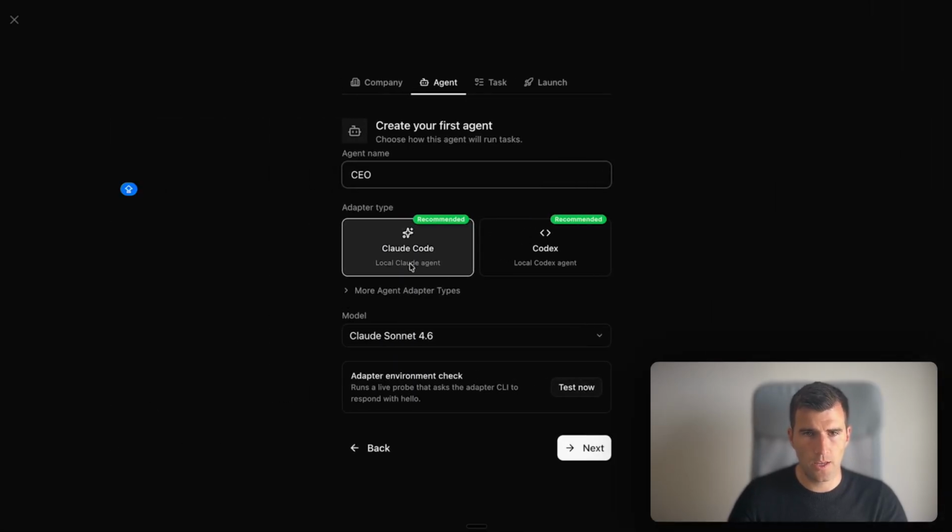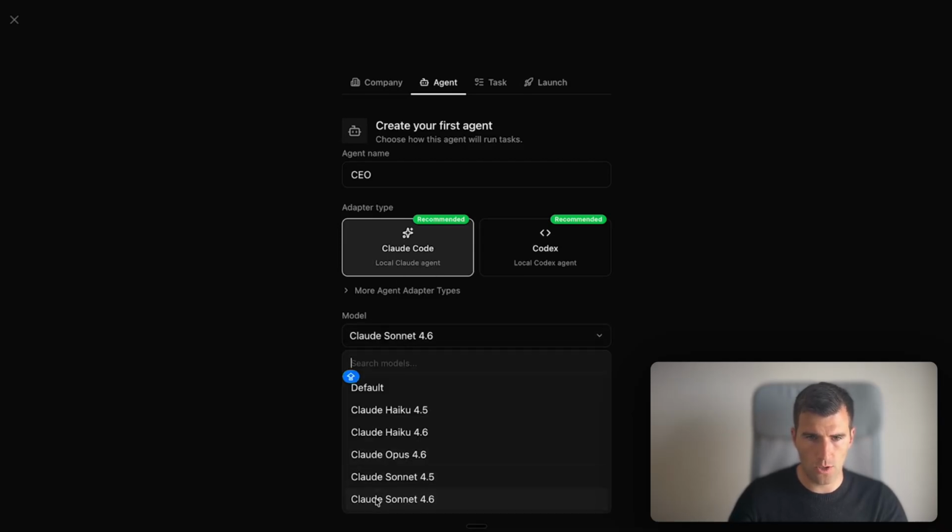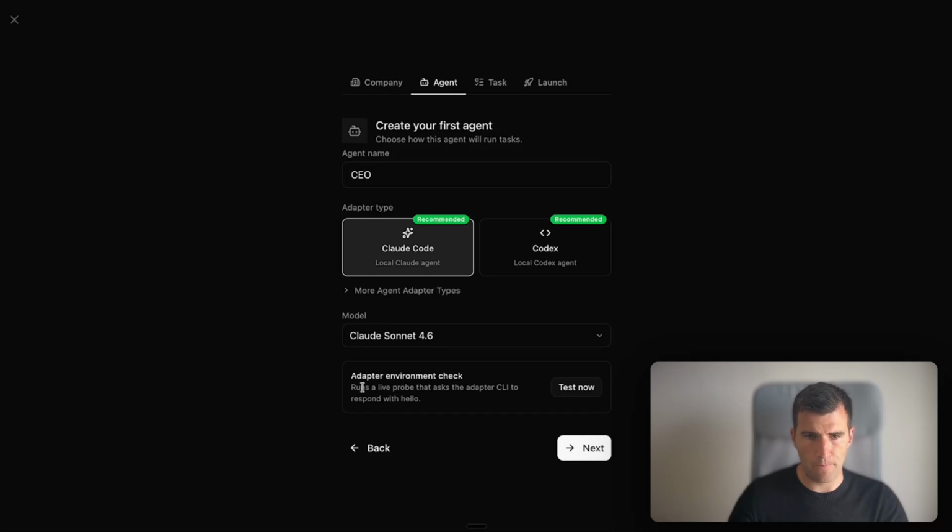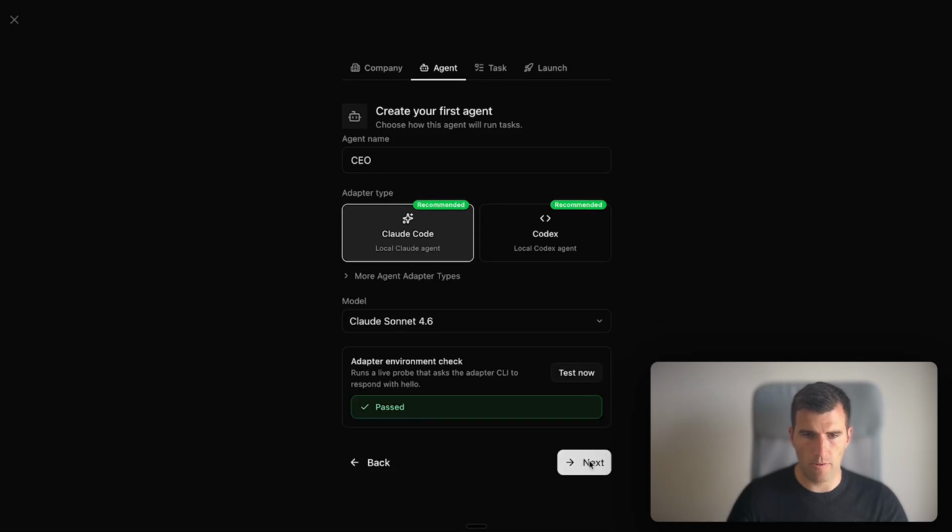We click next. Here we create our first agent. We're gonna go with CEO. I'm gonna select the Claude code. Here I'm gonna choose model Claude Sonnet 4.6. And here this is where we are checking that Claude is installed already on your computer and it finds the CLI. So I'm gonna test it now, and you're gonna see that it passed. Okay, so we have it here.